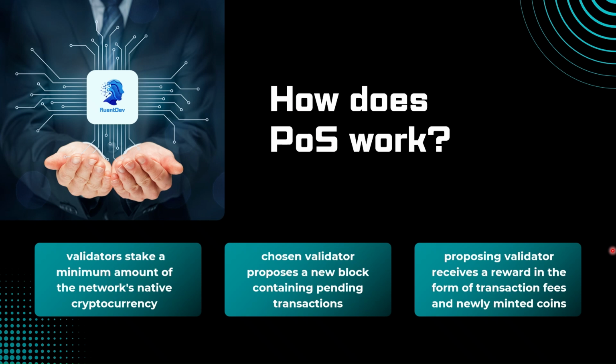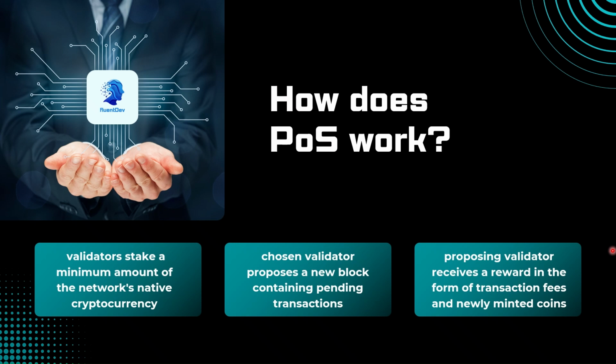The staking and penalty system creates a strong economic incentive for honest behavior. Validators have what we call skin in the game. They've invested their own capital, which they'll lose if they act maliciously. This makes attacking the network extremely expensive, as bad actors would need to stake massive amounts of cryptocurrency, only to have it slashed when their dishonest behavior is detected.